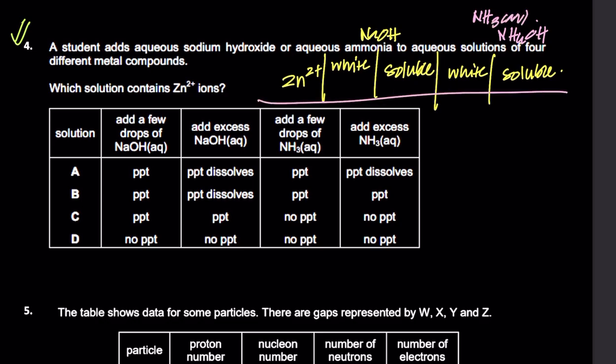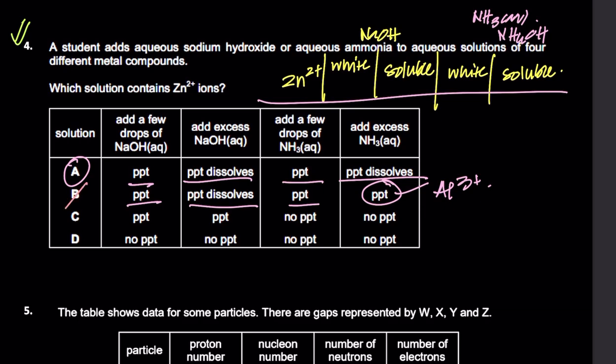तो ये zinc 2+ का केस है. देख लें कौन सा ऑप्शन सही है. PPT forms, PPT dissolves, PPT forms, PPT dissolves. Yes sir, that is the right option. Why is B wrong? PPT forms, PPT dissolves, PPT and PPT no in excess. ये जो है ये Al3+ के लिए. Al3+ का PPT excess NH3 में remains, ठीक है? So B is for Al3+, not for zinc 2+.